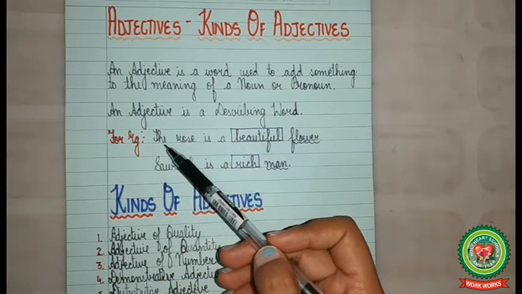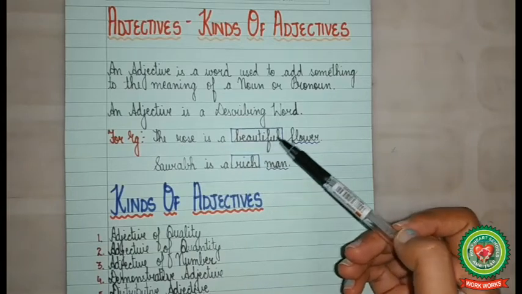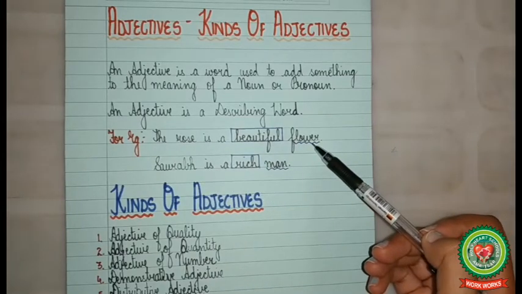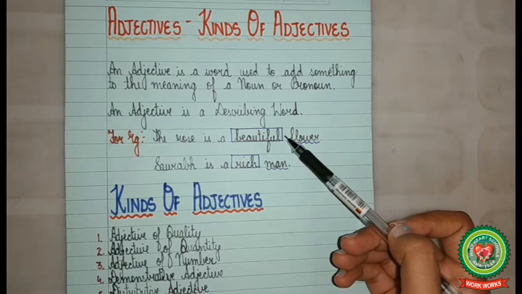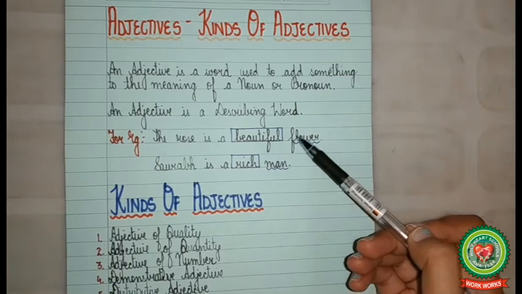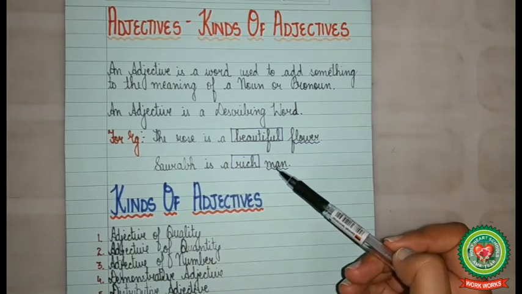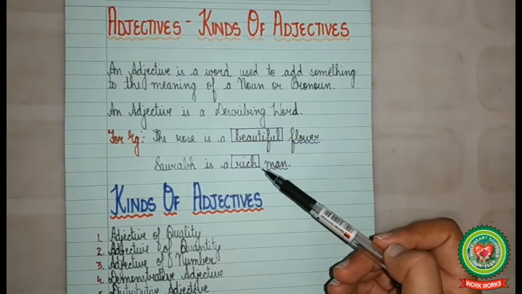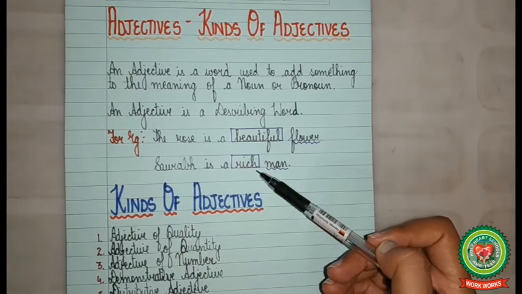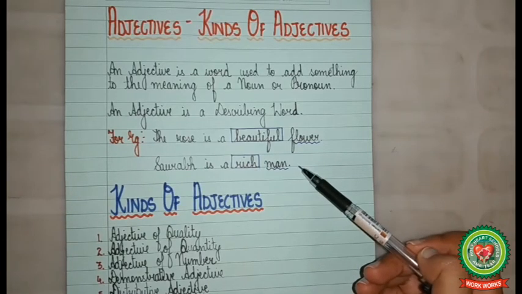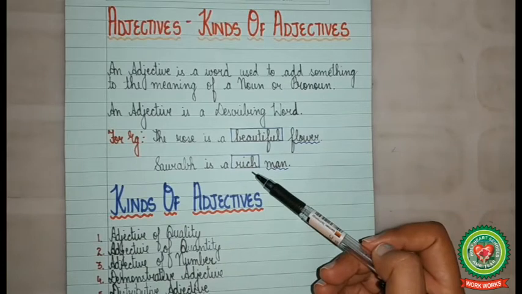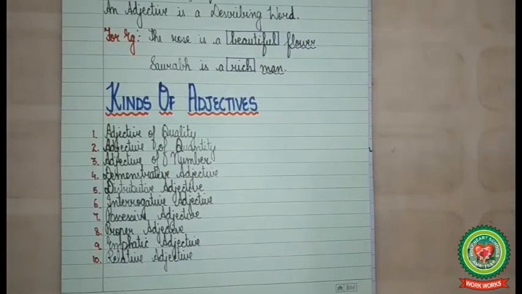For example, the rose is a beautiful flower. Here beautiful is describing the noun flower, so it is adjective. Saurabh is a rich man. Here rich is describing the noun man, so it is an adjective. Now let us discuss kinds of adjectives.